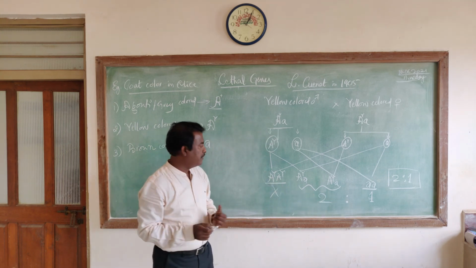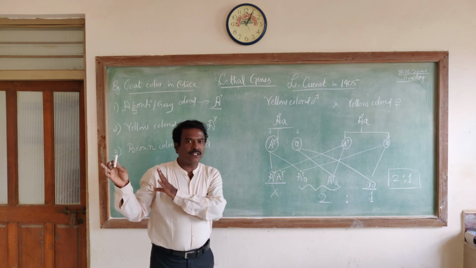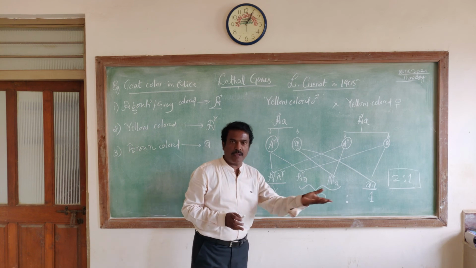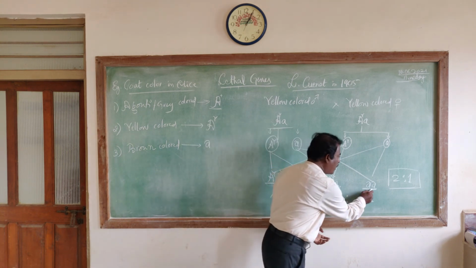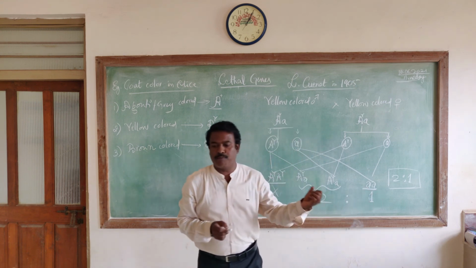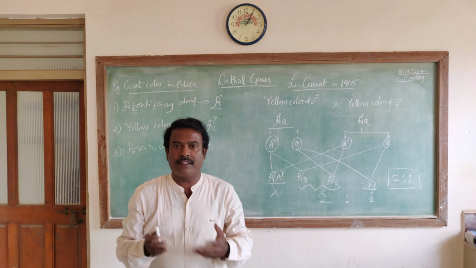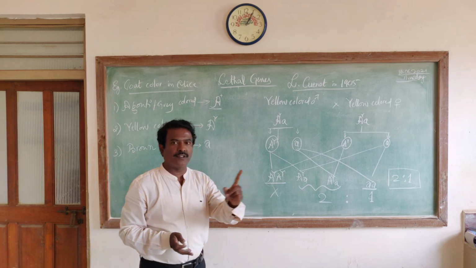Definitely they will survive, but not to their fullest lifespan, because they would get one or the other kind of disorder by the time they attain maturity, and they may die soon. Whereas the mouse that was found with the homozygous recessive genotype was not affected by any lethal gene effect, so that mouse could survive for its fullest lifespan.